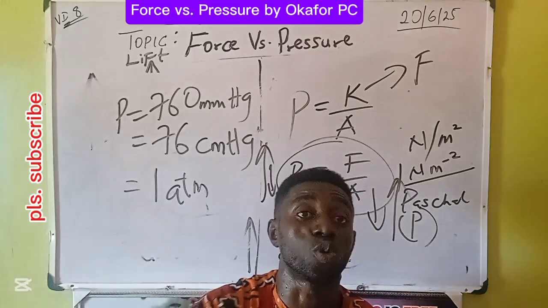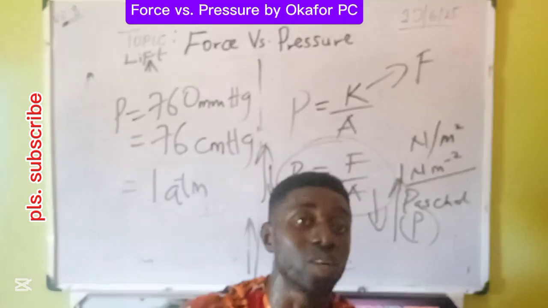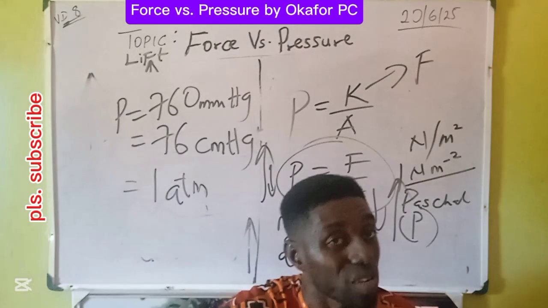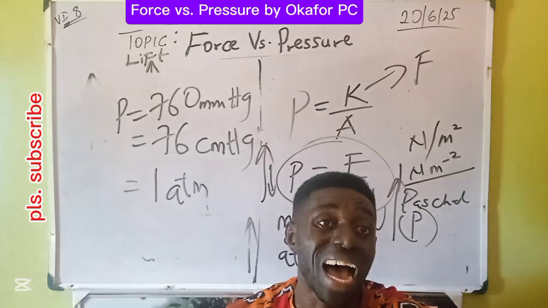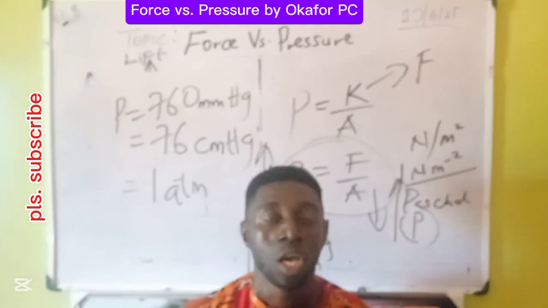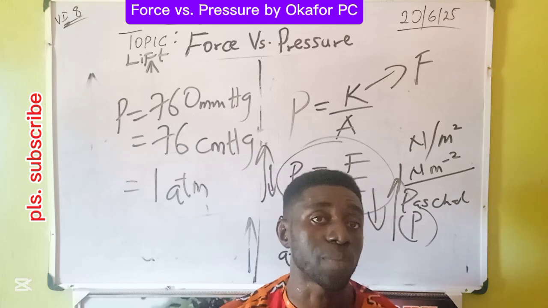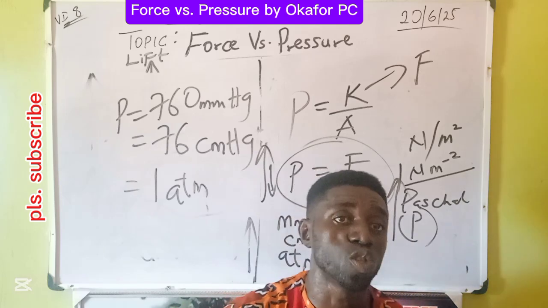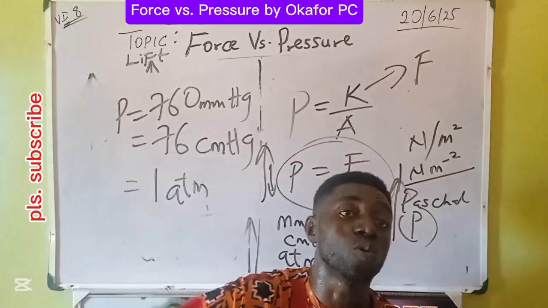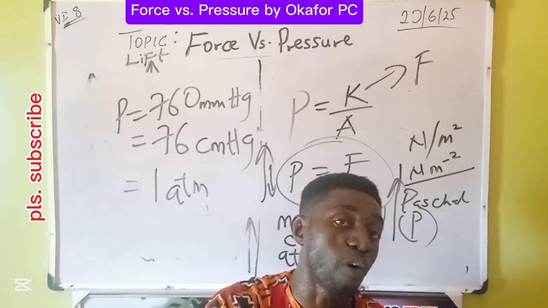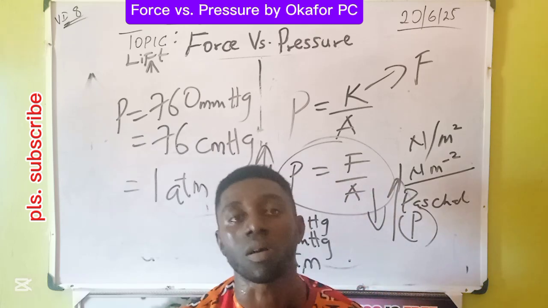Then the new force will control the body and the original force will cease to control it. So the new force wins over the original force with a resultant force. And that resultant force will make the body accelerate. A resultant force is the force causing acceleration. If a 10 Newton force is keeping the body at rest, a 12 Newton force in the opposite direction will cancel the 10 Newton with a force of 2 Newton. This 2 Newton will make the body accelerate. Therefore, since there is acceleration, that 2 Newton is called the resultant force.